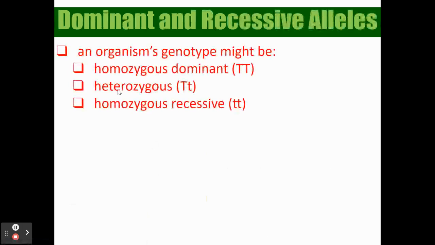All right. This is going to be our last slide because one, the bell's going to ring, and two, we're going to work on Punnett squares together as a group, and I'll make a separate video for that. An organism's genotype might be homozygous dominant, capital T, capital T. They could be heterozygous, which is capital T, lowercase t, however you want to say it. And homozygous recessive is lowercase t, lowercase t.